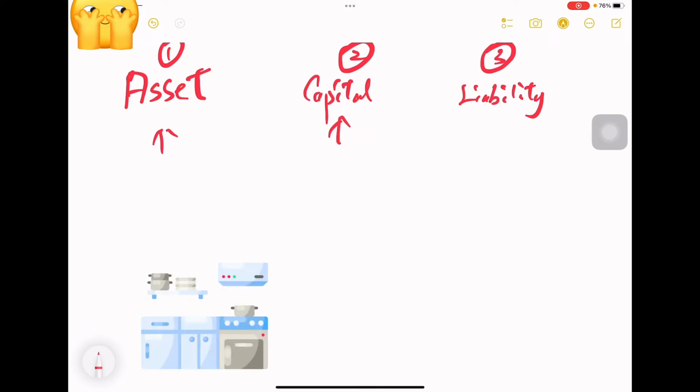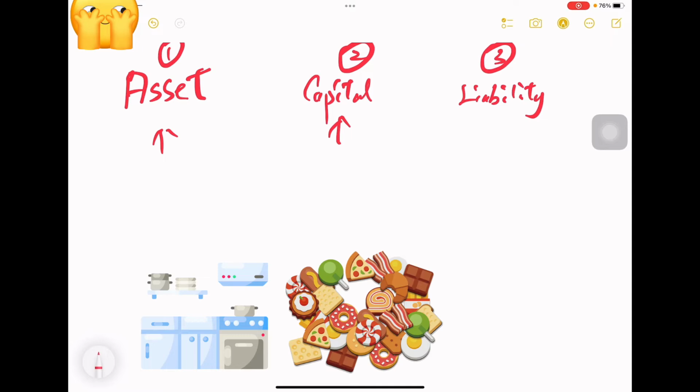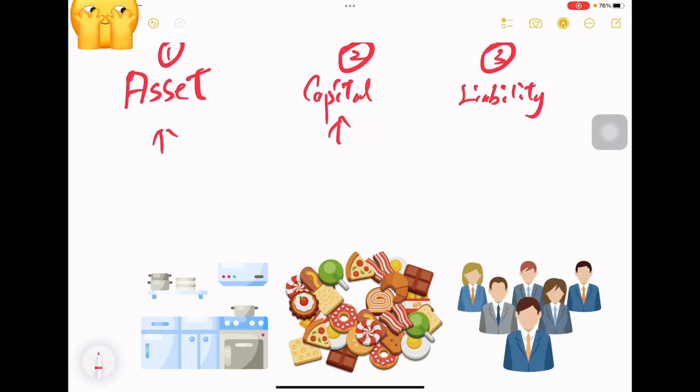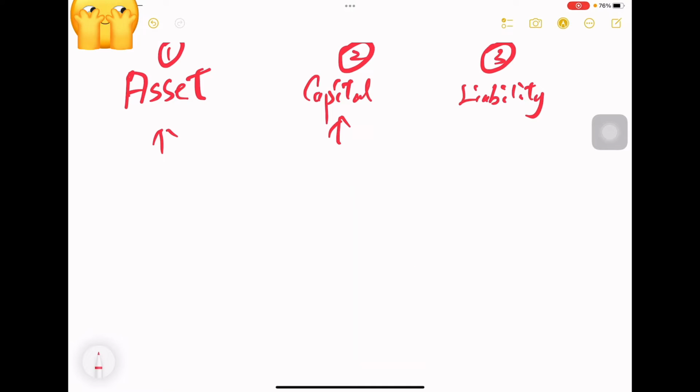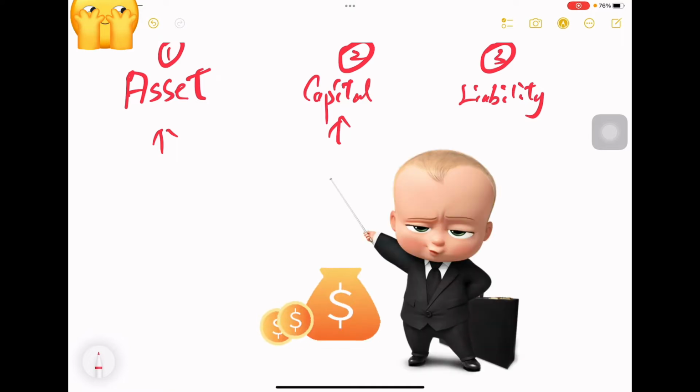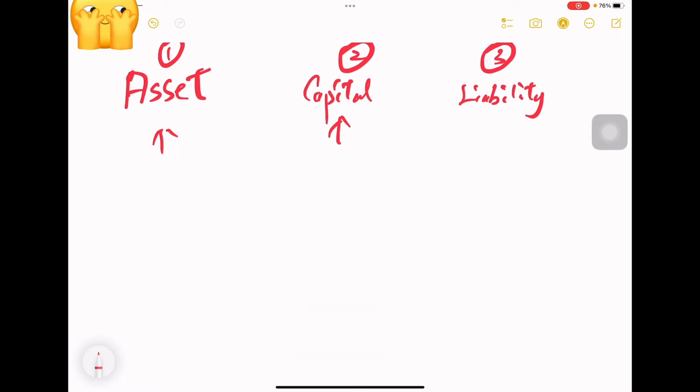I need to buy some food materials to fill up my menu, and also I need some money to recruit staff to help us run the operation. So, I need to invest money into the business first, and the money will become the components to help us succeed in the operation. So capital shows the value of the owner's investment.